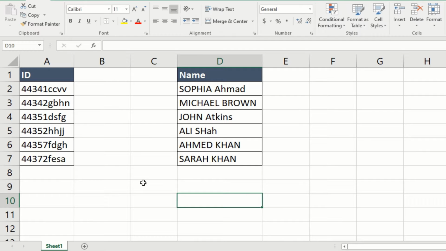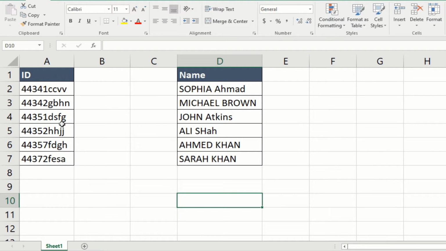Today we are going to look at something which is very simple but can be very useful at times. So we have these two columns of data. One are some IDs and then there are names, and then these are not properly written. Now, let's look at the ID first.